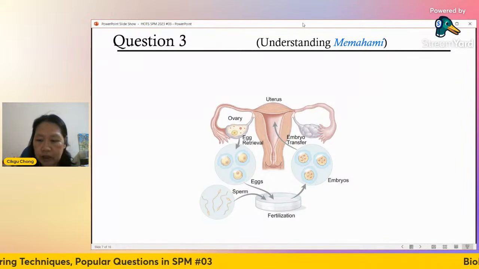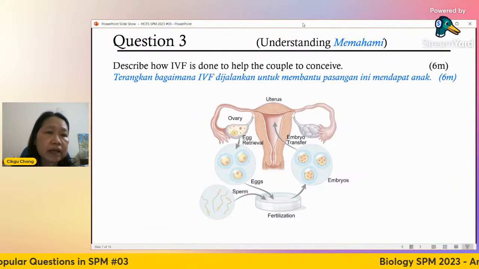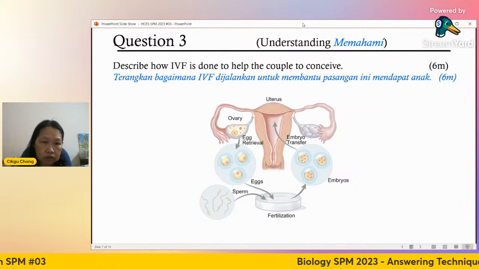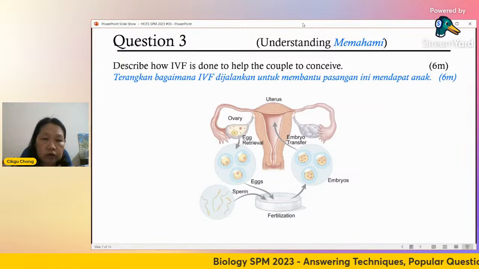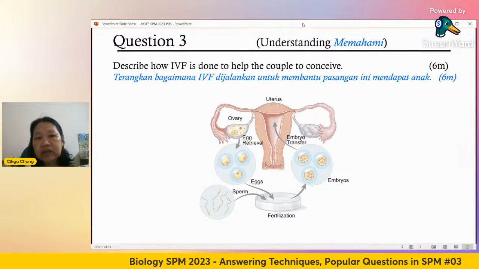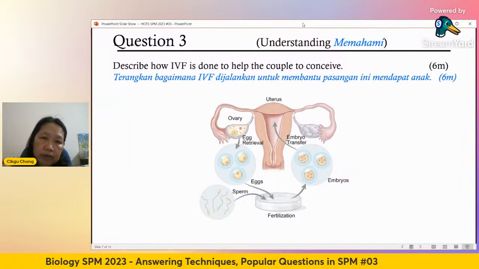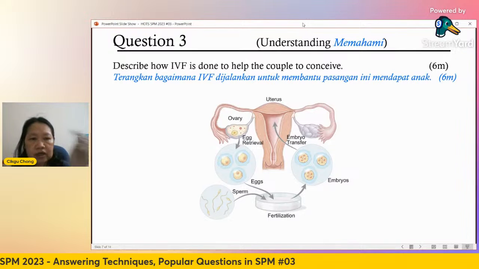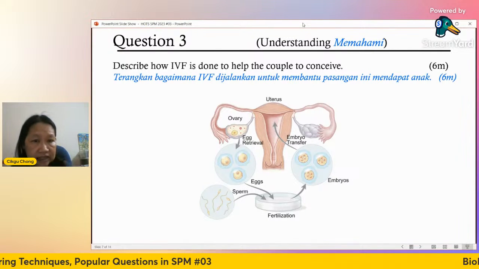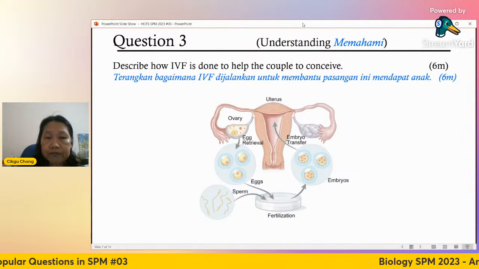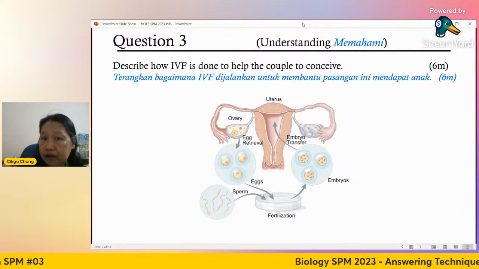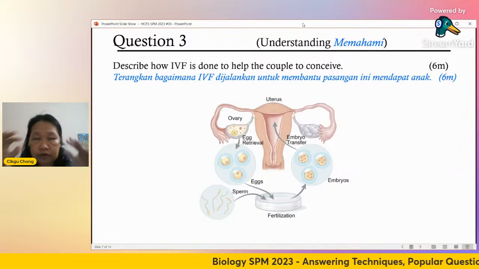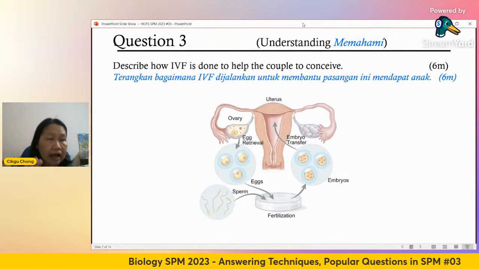Right. This is straightforward. They ask you to explain the IVF. How is this IVF done? All right. So you notice this diagram is very general. You say, oh, embryo transfer, a sperm there. All right. But you need to generate your own sentences, and always remember, whatever is given in the diagram or in the question, if you copy word for word, marks will not be given.